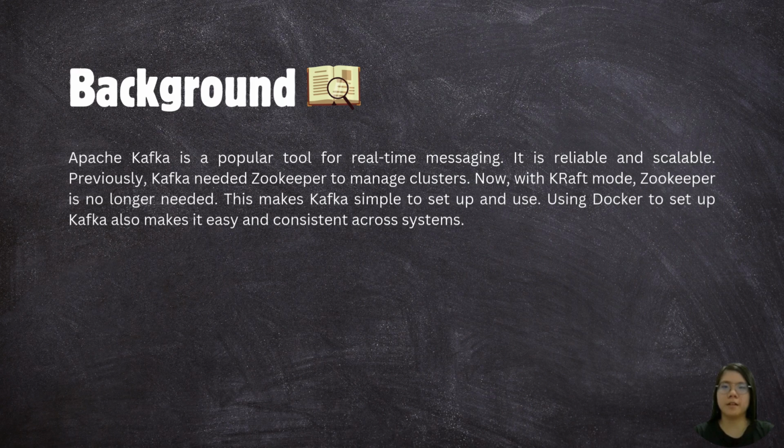Background: Apache Kafka is a popular tool for real-time messaging. It is reliable and scalable. Previously, Kafka needed Zookeeper to manage the cluster. Now, with KRaft mode, Zookeeper is no longer needed. This makes Kafka simple to set up and use. Using Docker to set up Kafka also makes it easy and consistent across systems.